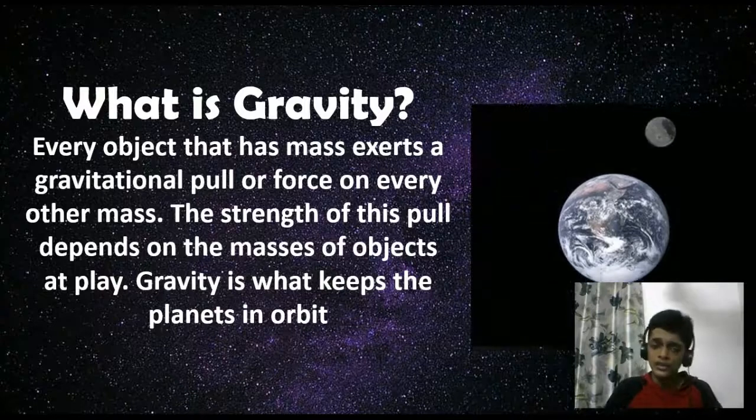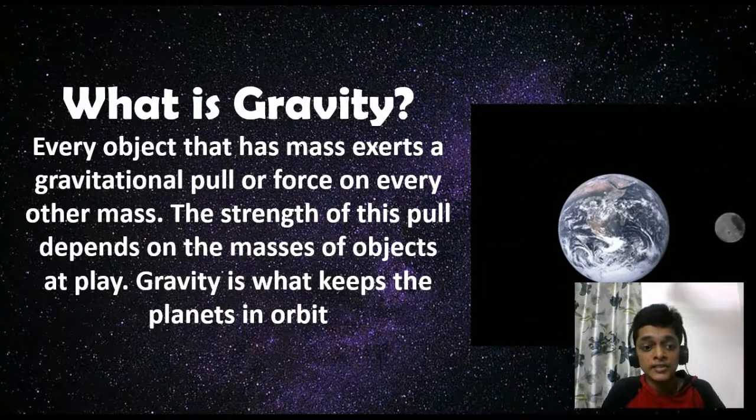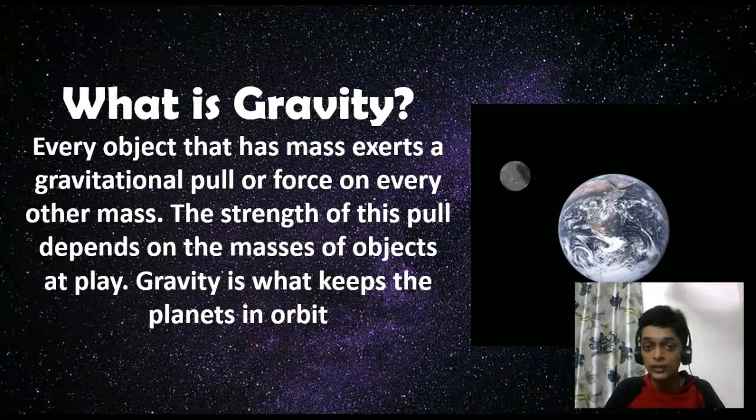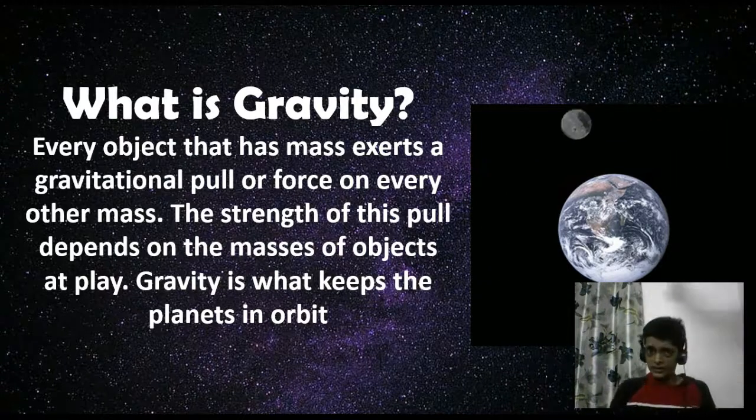Now, what is gravity? Every object that has a mass exerts a gravitational pull or force on every other mass. The strength of this pull depends on the masses of the objects at play. Gravity is what keeps planets in the orbit. Now, what does this mean?